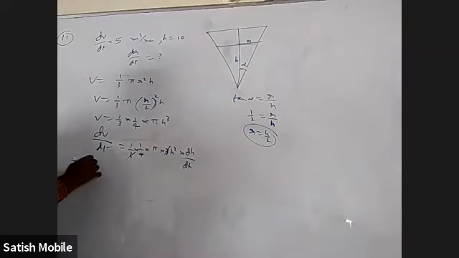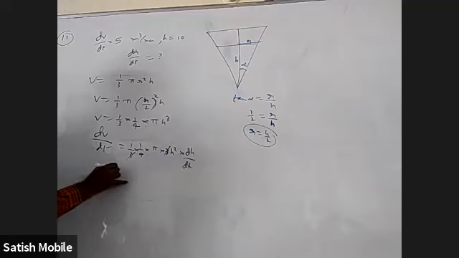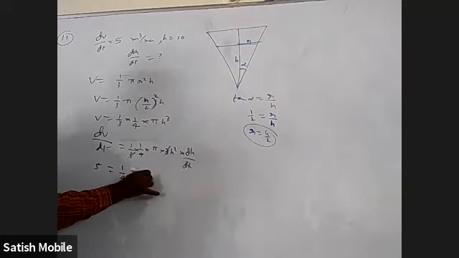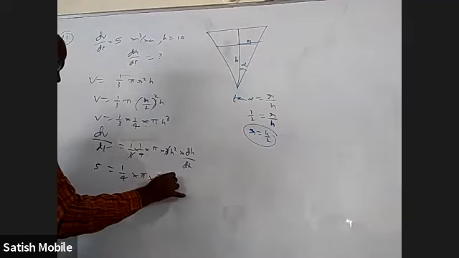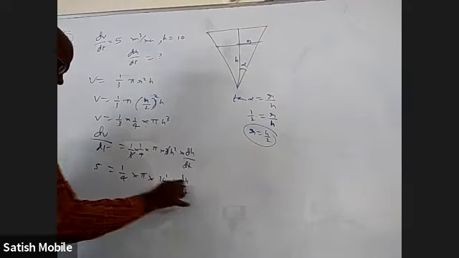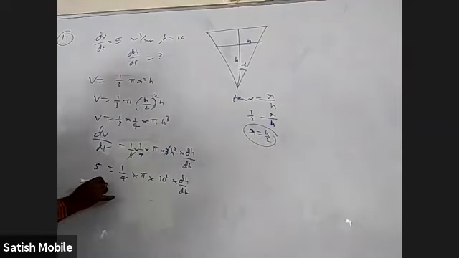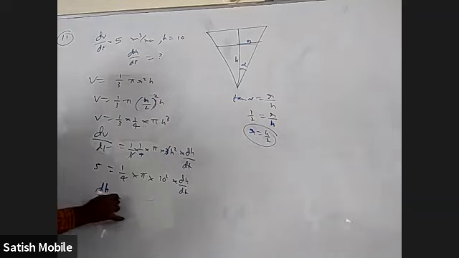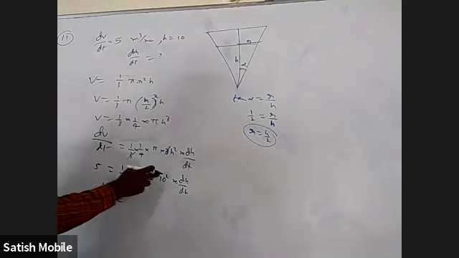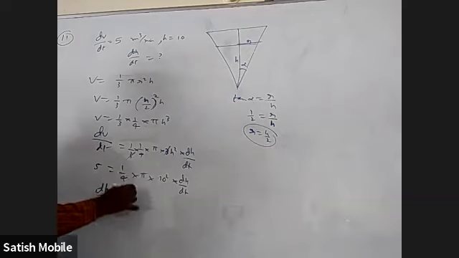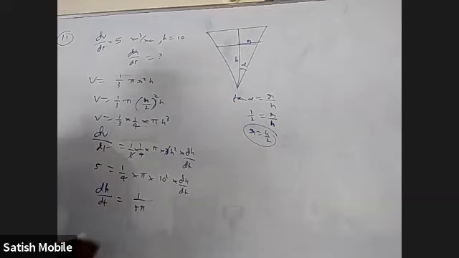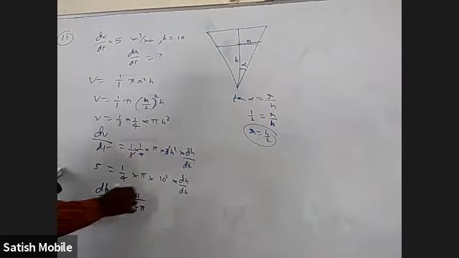What is dV by dt? 5. Pi. What is h? 10. 10 square into dh by dt. So dh by dt, this will become 1 by 5 pi meter per minute.